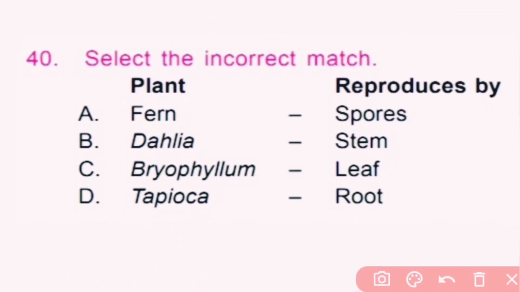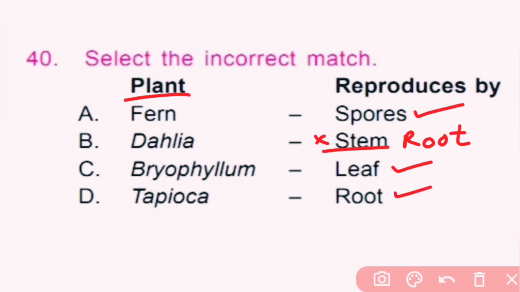Question number 40. Select the incorrect match. Here plant, option A, fern. Fern reproduces by its spores. It is correct. Dahlia reproduces by its root. So it is incorrect. Bryophyllum reproduces by its leaf. It is correct. And tapioca is also reproduced by its root. So it is correct. Only option B is incorrect. So B is the correct answer.